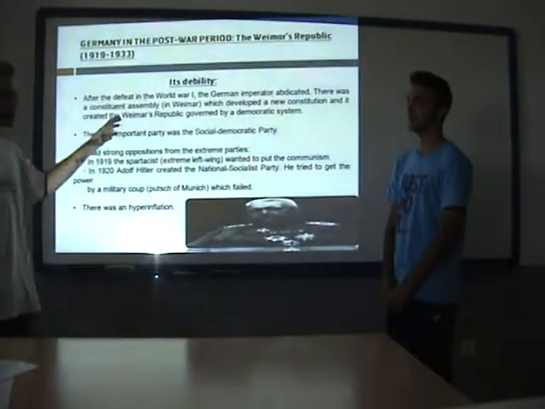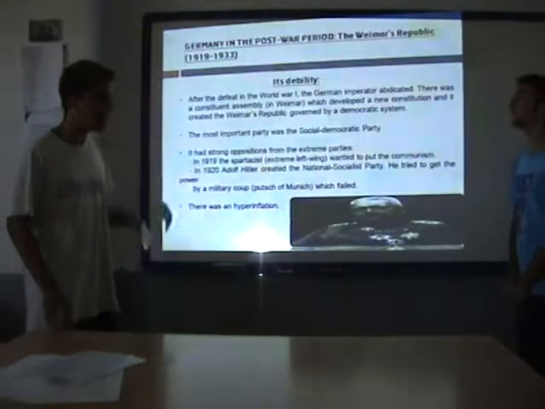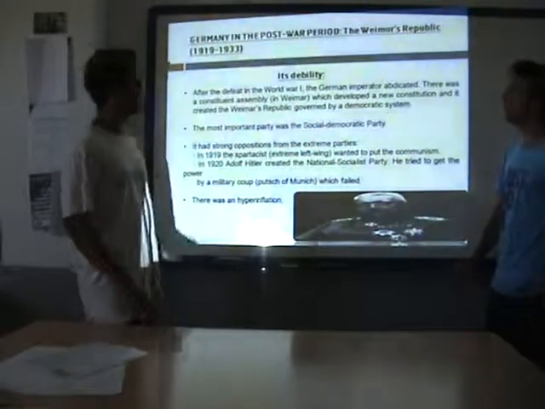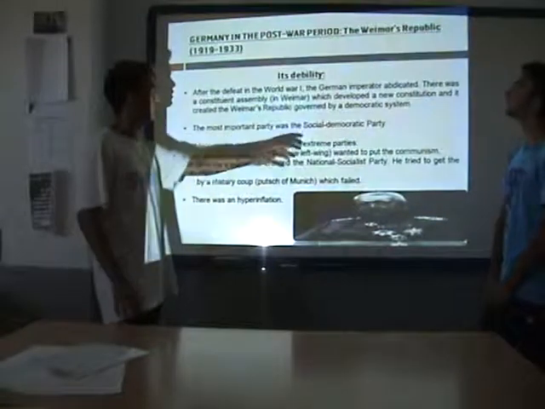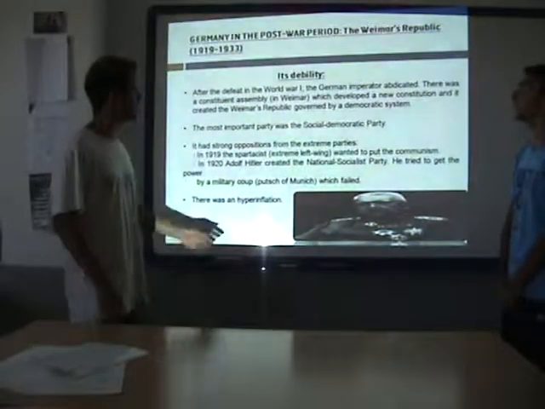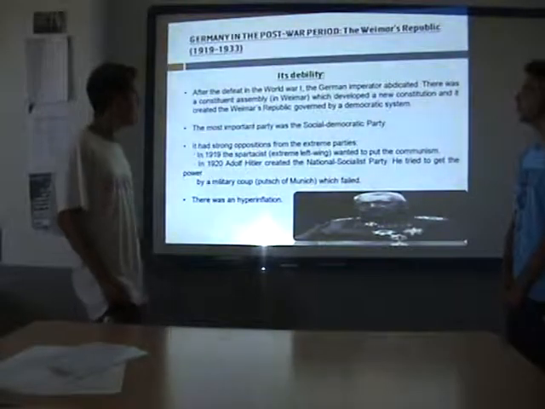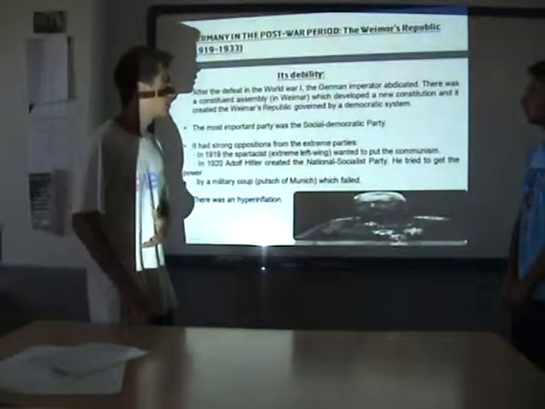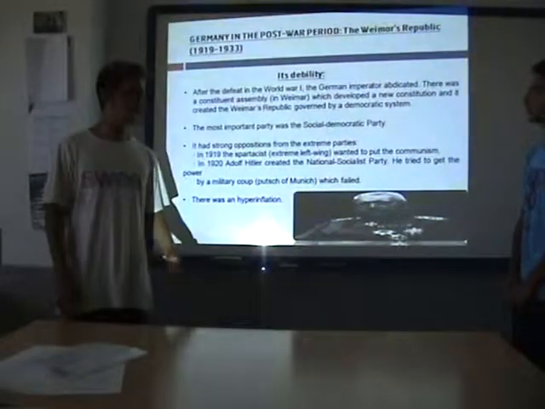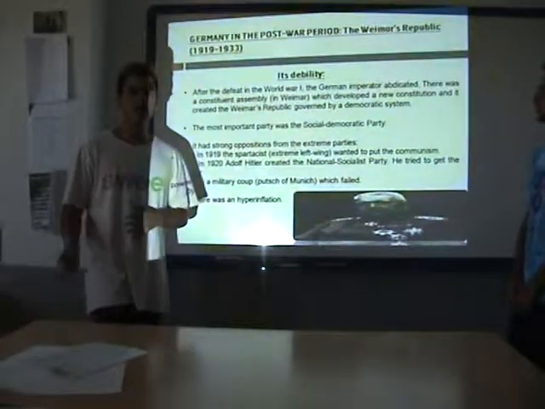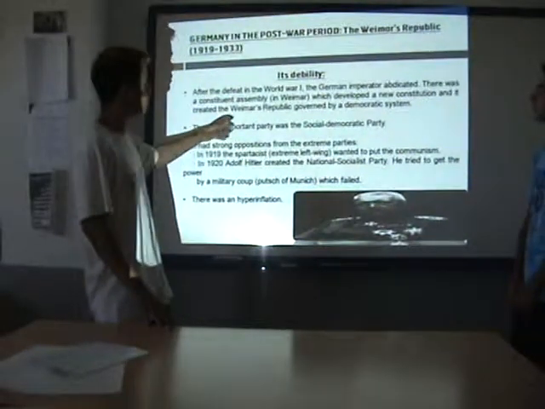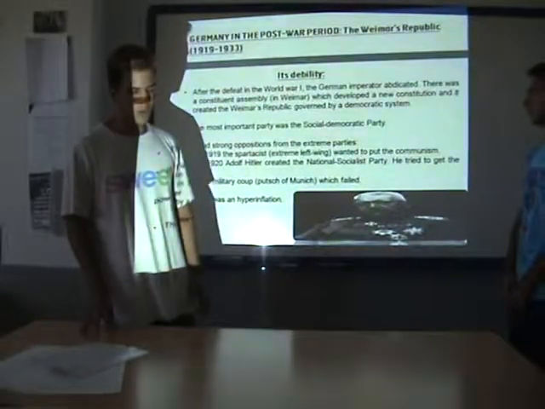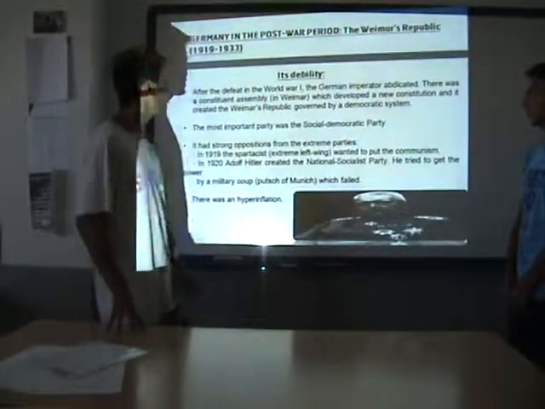The Germany in the post-war period. After the war, there was the Weimar Republic, and it had weakness. After the defeat in the First World War, the German emperor abdicated, and there was an assembly in Weimar which developed a new constitution, and it created the Weimar Republic, which had a democratic system.